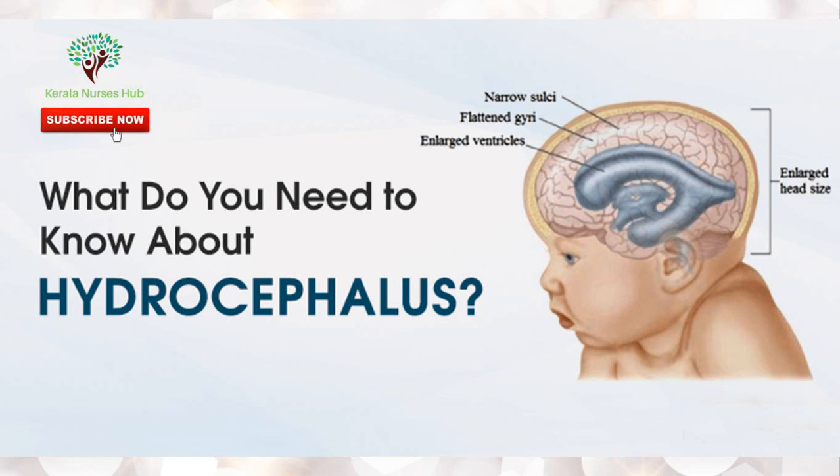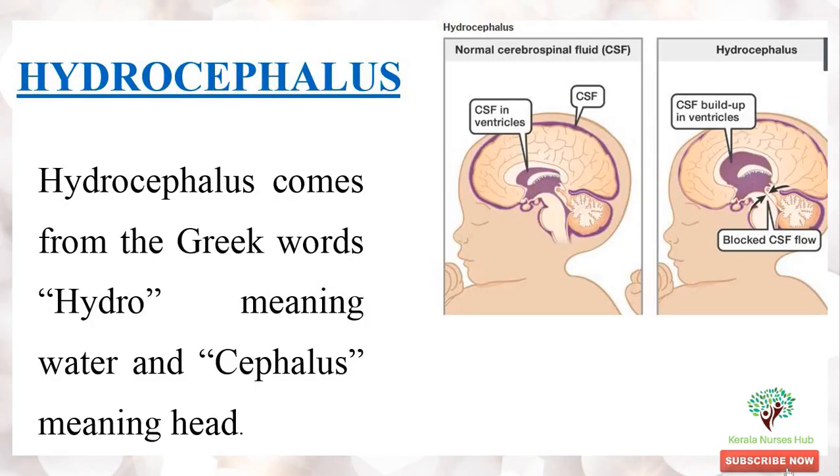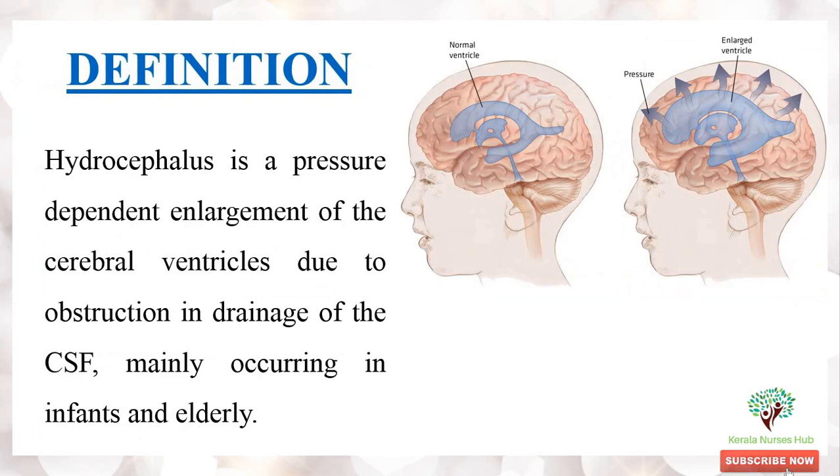In this video, we are going to briefly discuss regarding hydrocephalus. The word hydrocephalus comes from two Greek words. Hydro means water and cephalus means head. The definition of hydrocephalus: Hydrocephalus is the pressure-dependent enlargement of the cerebral ventricles due to obstruction in the drainage of the CSF, mainly occurring in infants and elderly.